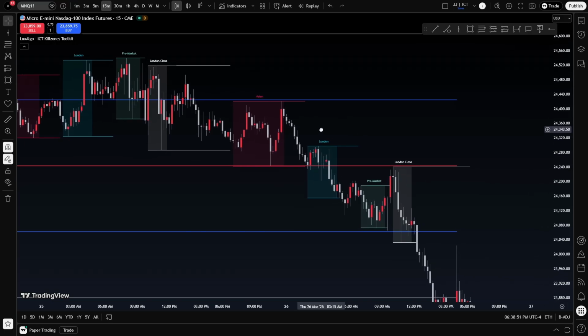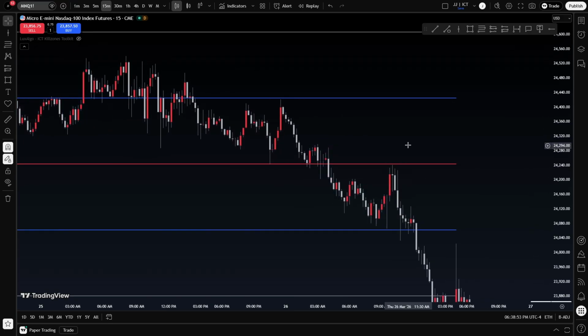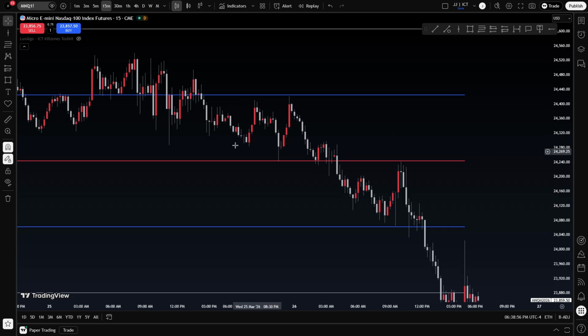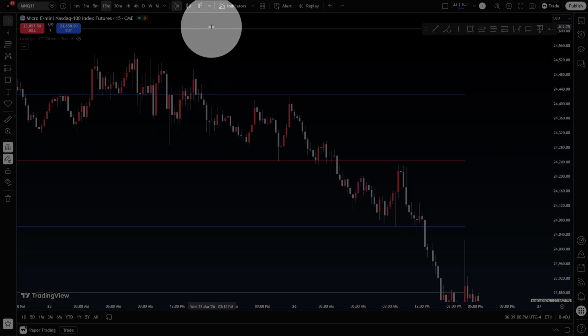In which, do we see that anywhere here? Let me turn off the kill zones. That might make it a little blurry for it. Not blurry, but annoying for you to see. Do we clearly see price respecting this liquidity void at all?